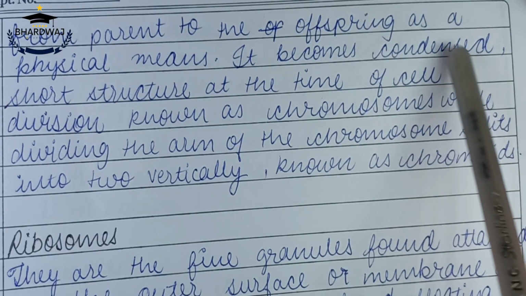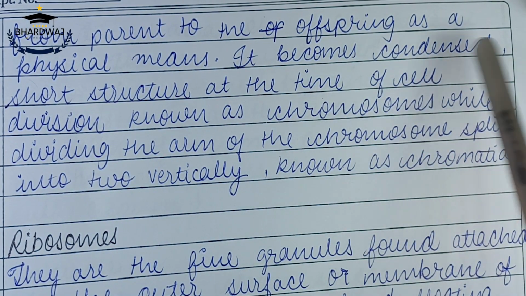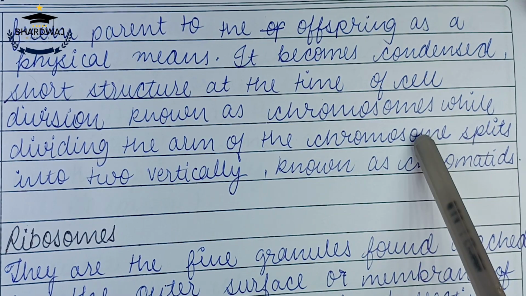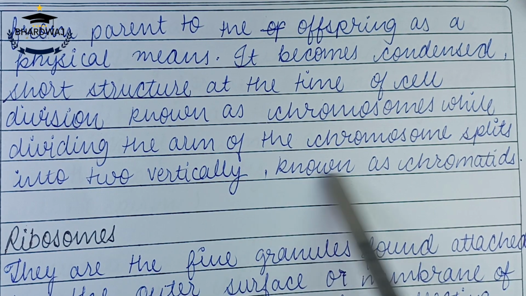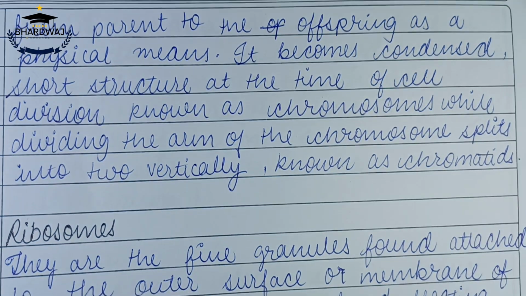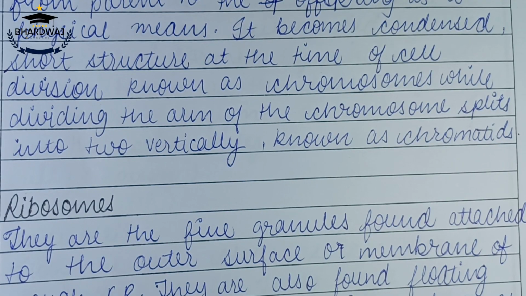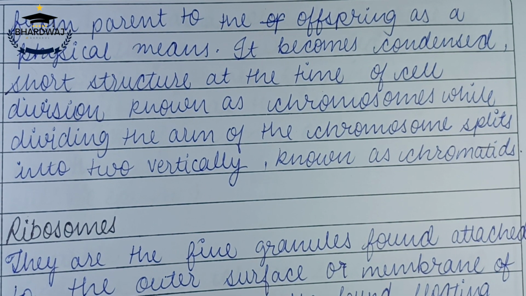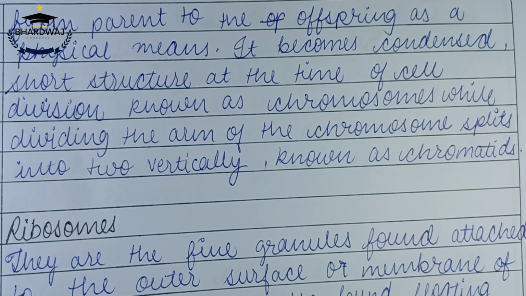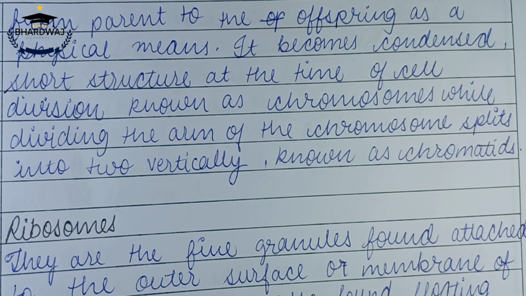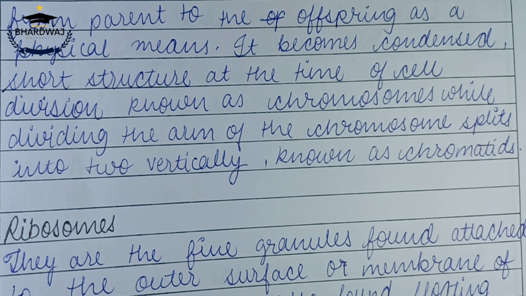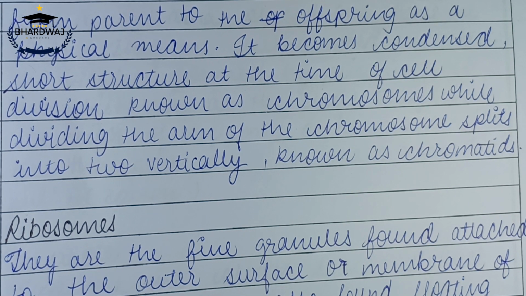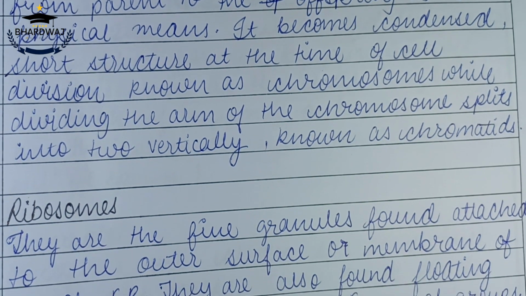It becomes a condensed short structure at the time of cell division, known as chromosomes. While dividing, the arm of the chromosome splits into two vertically, known as chromatids. So first it is called chromatin, then it becomes condensed and forms the chromosomes, and then it splits vertically to form two chromatids. This is all part of cell division, and this conversion takes place only when cell division takes place.